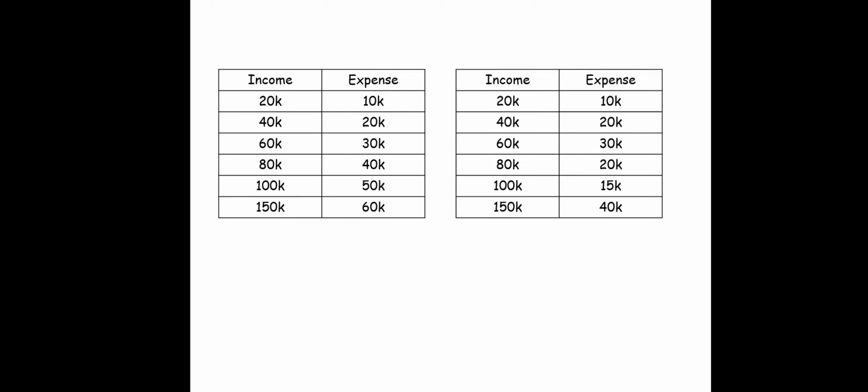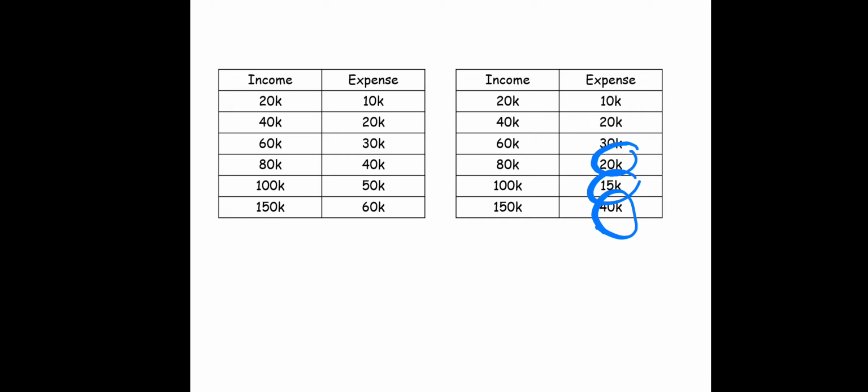But there are a few people, like as you can see in the second example, income is 20,000, expense is 10,000. Income is 40,000, expense 20,000, that is also okay. Income 60,000, expense 30,000, this is also okay. Income 80,000, but expense over here is 20,000. Income is 100,000, expense is just 15,000. Income 150,000, expenses 40,000.